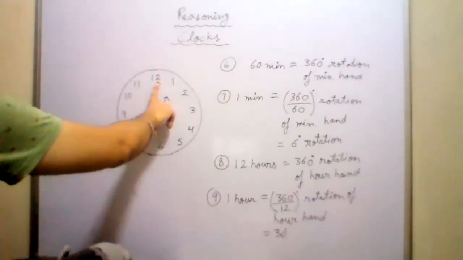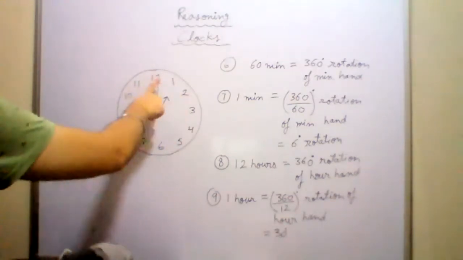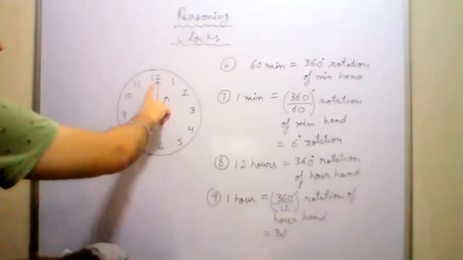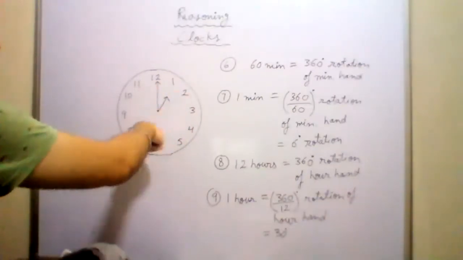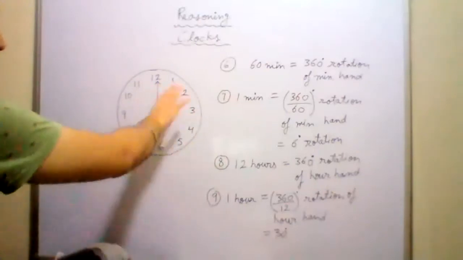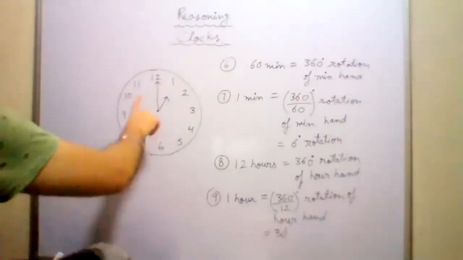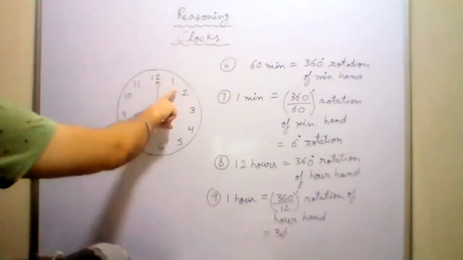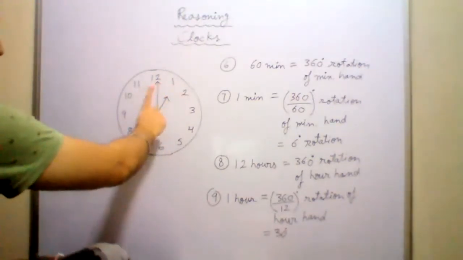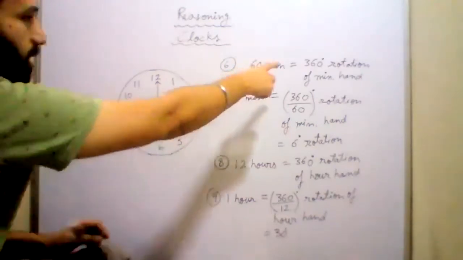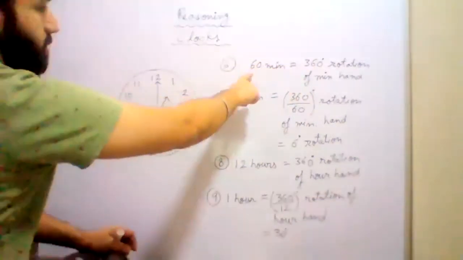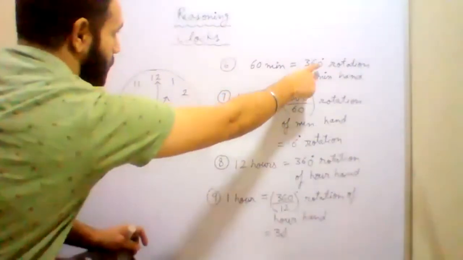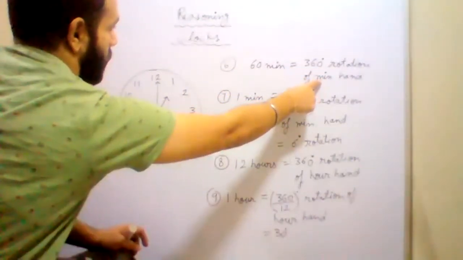So we are saying that when the minute hand starts from 12 and again comes back to 12, it has covered 60 minutes. In one hour, the minute hand goes around from 12 and comes back to 12. That means 60 minutes the minute hand has covered. And what is the angle covered here? When something starts from this point and covers a complete circle, the angle covered is 360 degrees. So in 60 minutes, the angle covered is 360 degrees by the minute hand. We are talking about the minute hand.